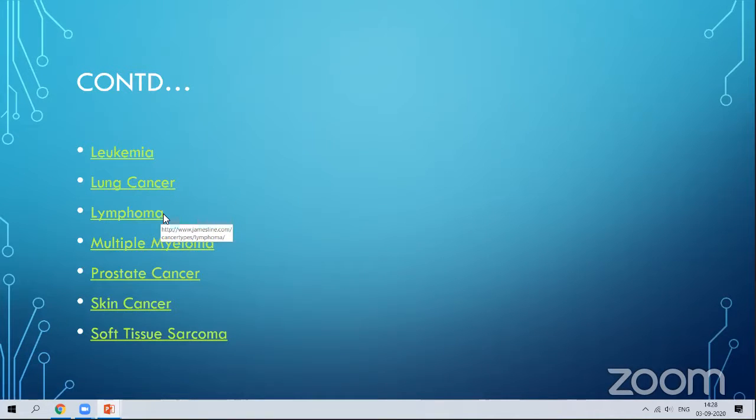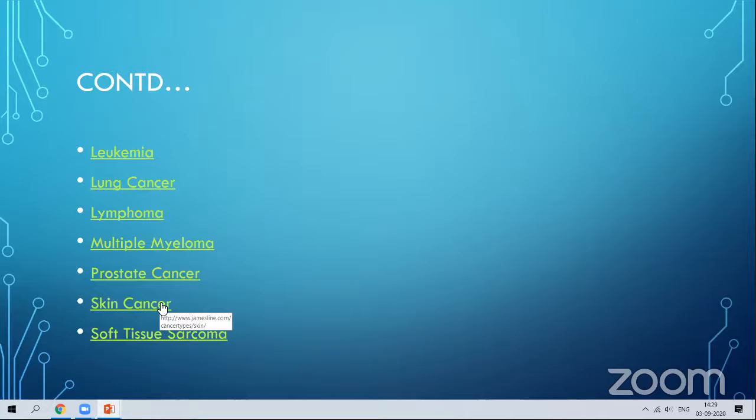Lymphoma, as we already studied, is in the immune system. Multiple myeloma is also in the immune system. Prostate cancer is commonly found among males, just above the prostate gland. There are many causes for this. Prostate cancer will affect the urinary function of the male.